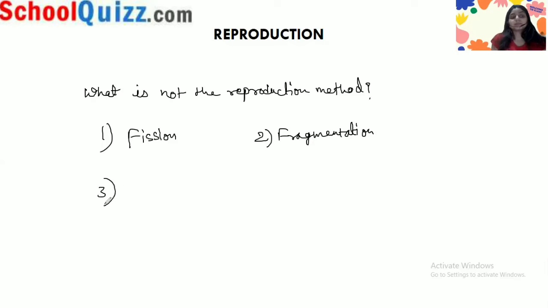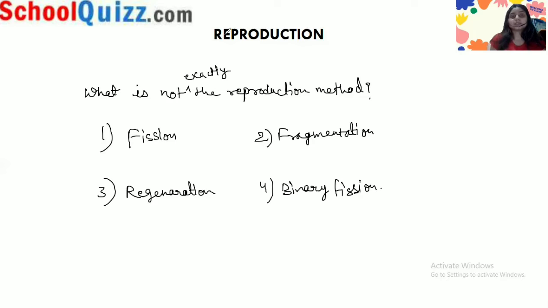Number 3, regeneration. Number 4, binary fission. In all these four choices, you have to choose which is not exactly a reproduction method. Yes, the answer is regeneration.